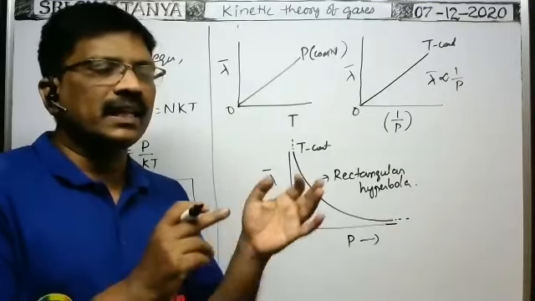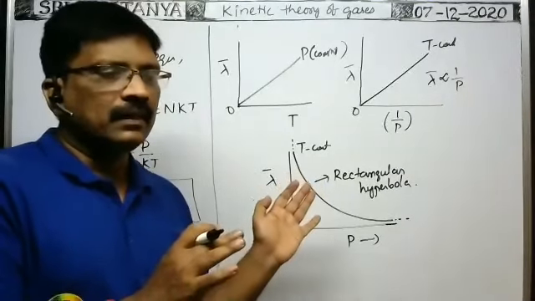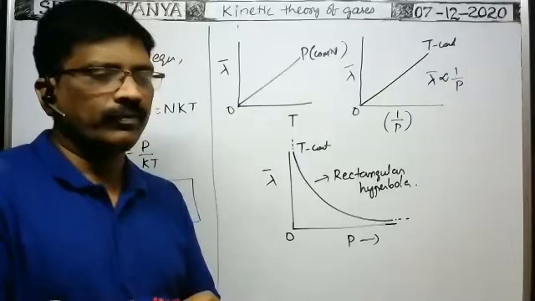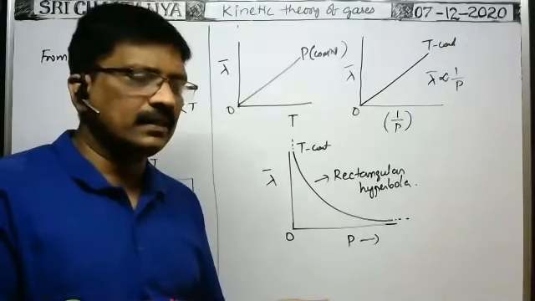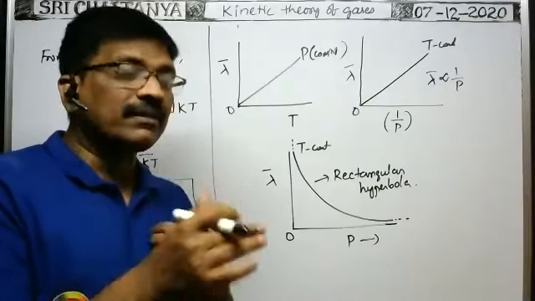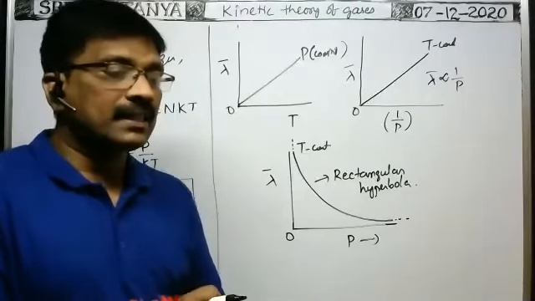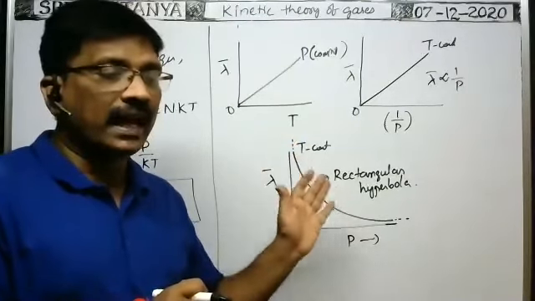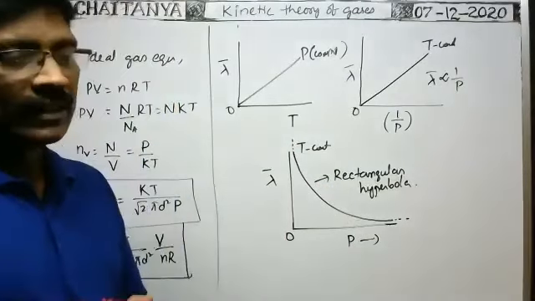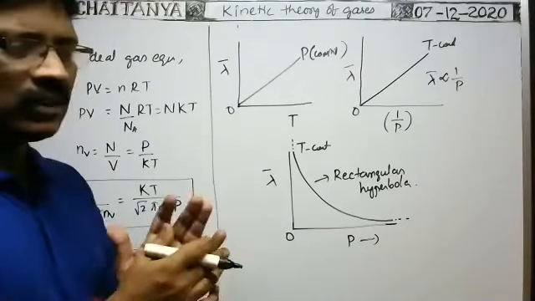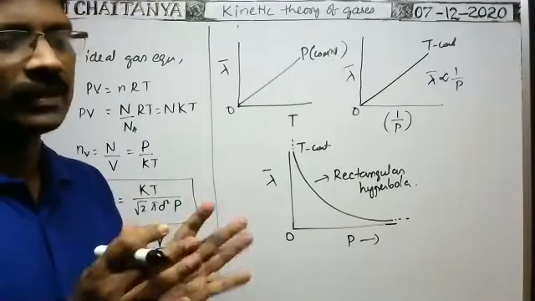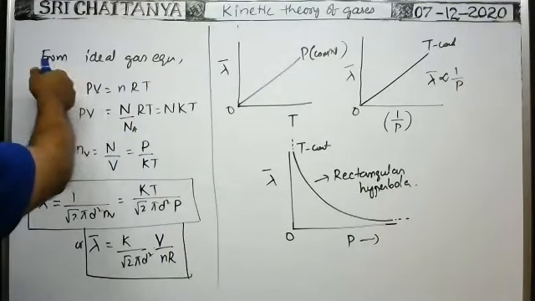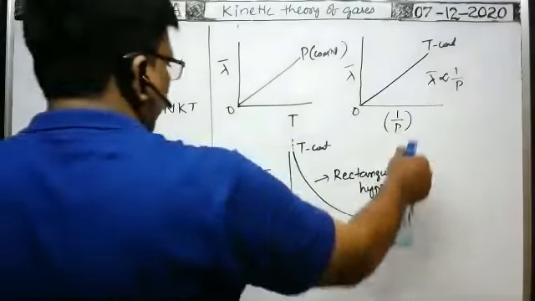Most probable speed means, in the given gas, the speed with which the largest number of atoms or molecules travel. Next, the average velocity: the total distance travelled divided by the total time taken is the average speed or average velocity. Then there is the root mean square velocity. We just have to define these speeds and write the formulas. We have direct formulas only. So now, the different types of speeds of the atoms or molecules in a gas.